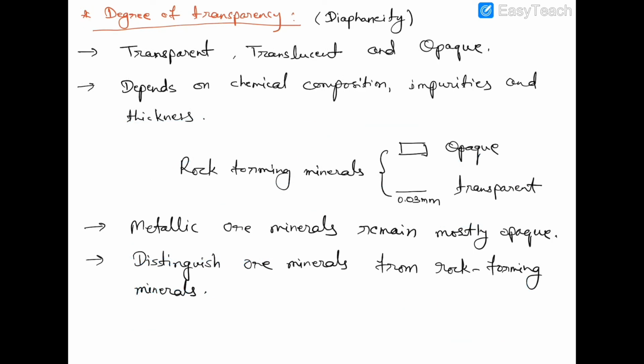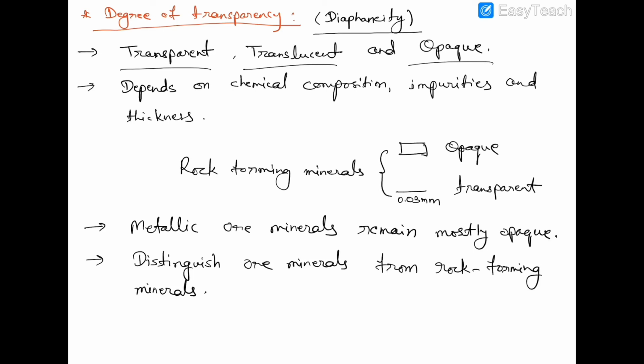Now we come to the next physical property of mineral, that is degree of transparency. It is also known as diaphanity. Depending upon the resistance offered by the minerals to the passage of light through them, they may be classified as transparent, translucent, and opaque.